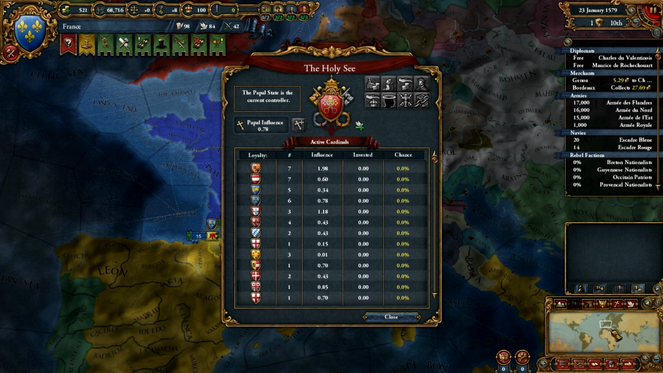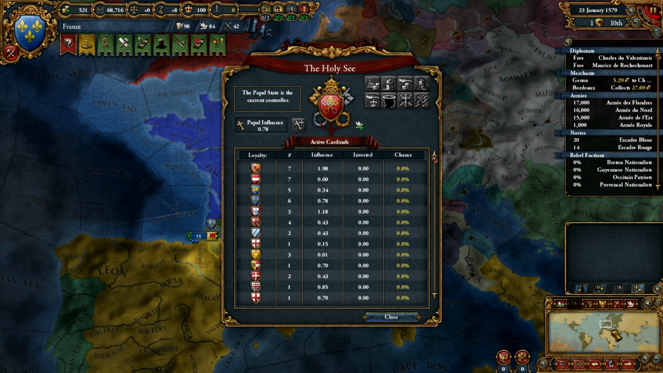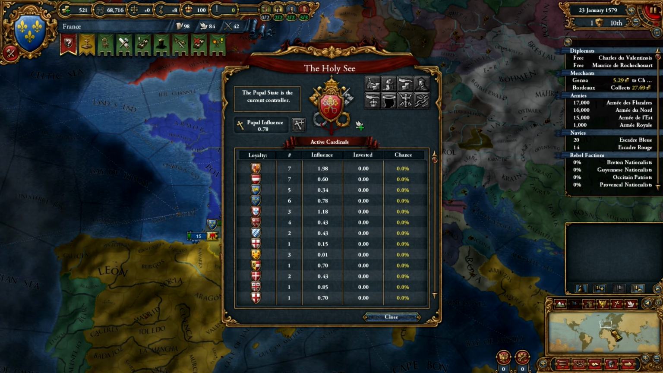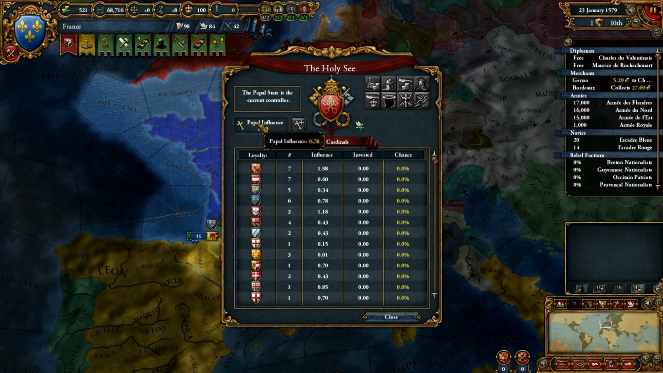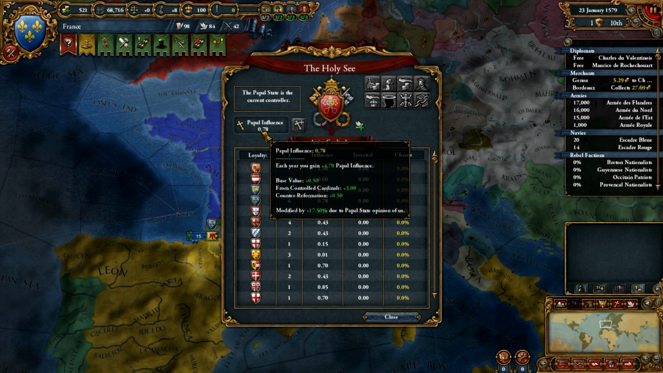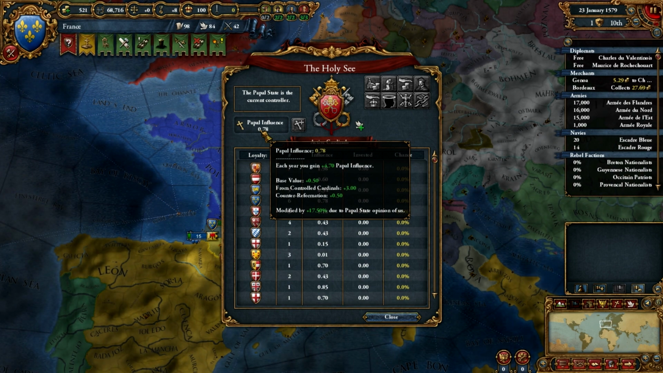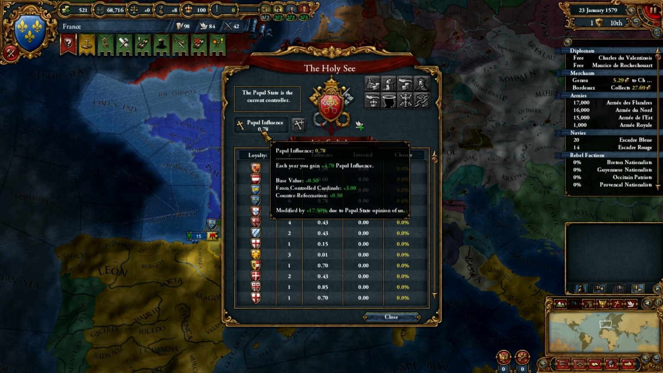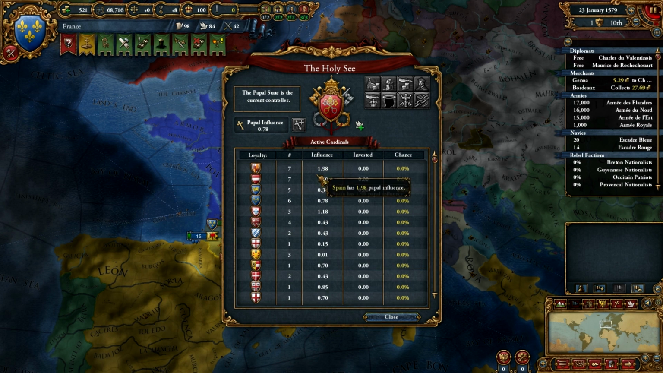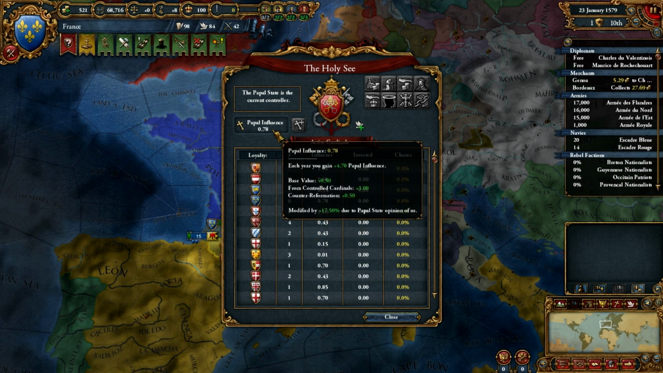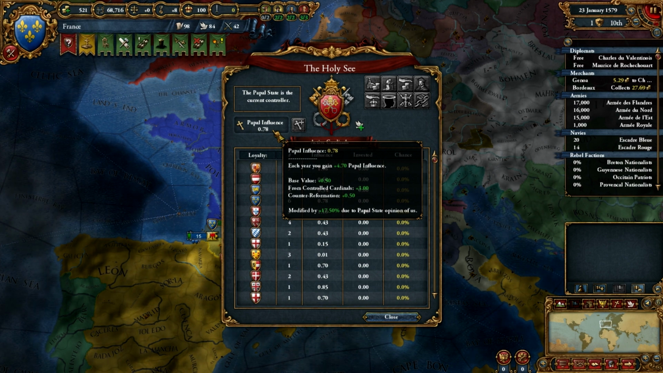First, let's talk about something that most players unfamiliar with the mechanics here might be a little hazy about, and that is gaining new cardinals. Cardinals being the best way to gain more papal influence. You see, the base value for gaining papal influence each year is 0.5, and from our 6 controlled cardinals, we gain 3 per year, the most significant increase.